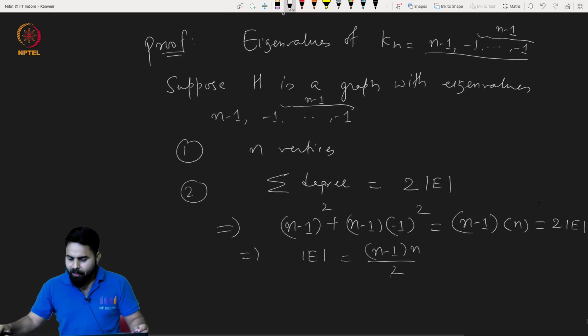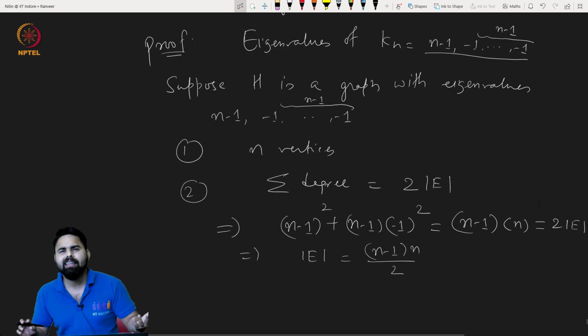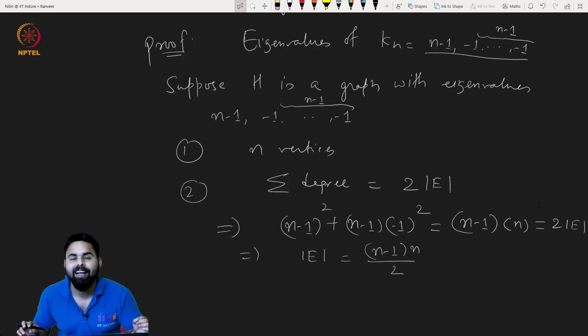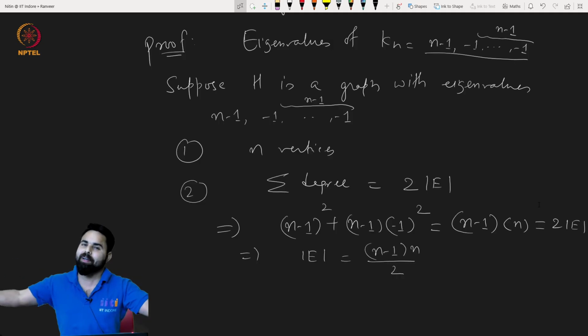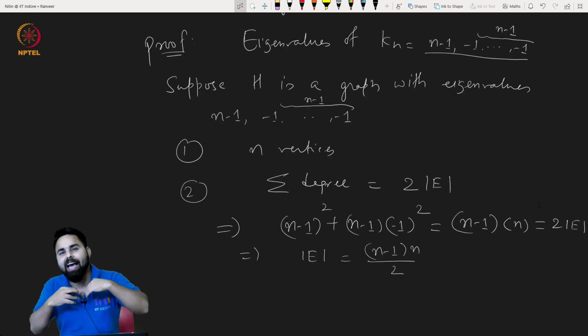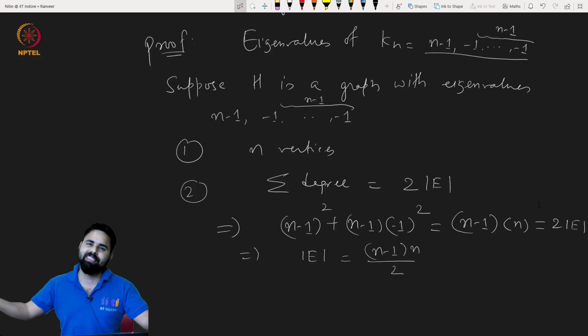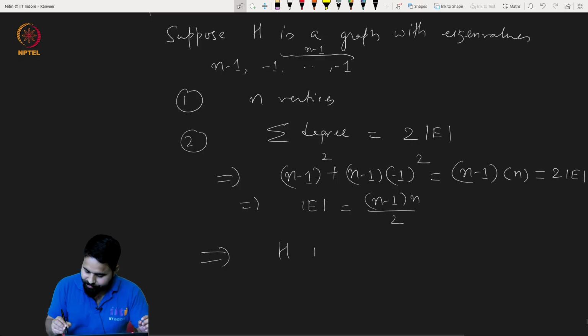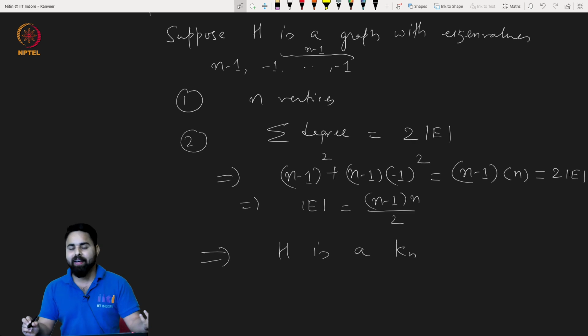What does it tell? Every vertex has a connection with every other vertex, otherwise this n times n minus 1 thing would not come into the picture. So every vertex is connected by an edge to every other vertex. That means the graph is complete, so H is Kn. Very simple one. Very good.